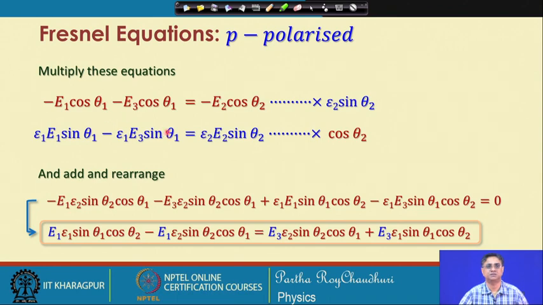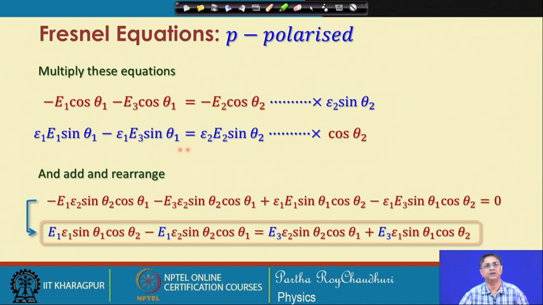To do this algebra, let us first multiply the first equation with epsilon 2 sin theta 2, and the second equation we multiply with cosine theta 2. As a result, the first part will be minus epsilon 2 E 1 sin theta 2 cosine theta 1.